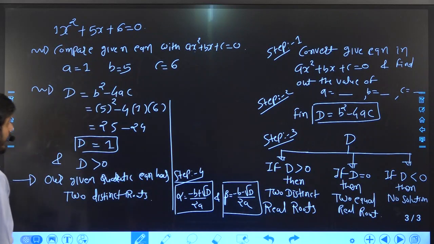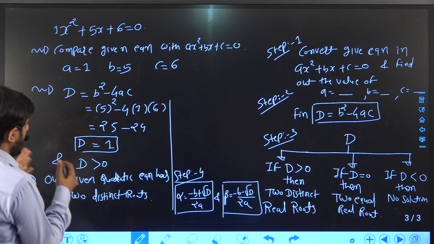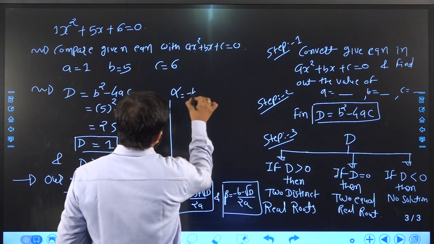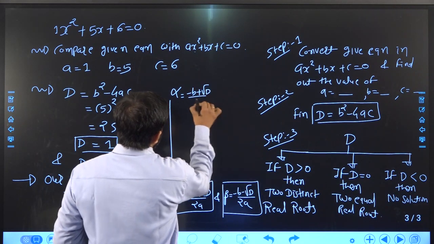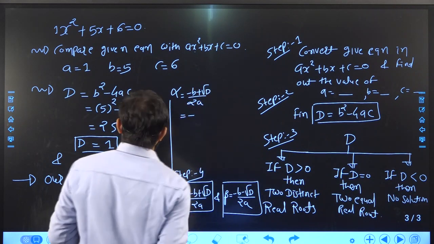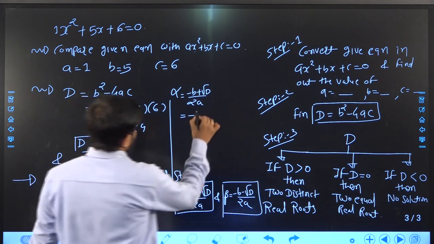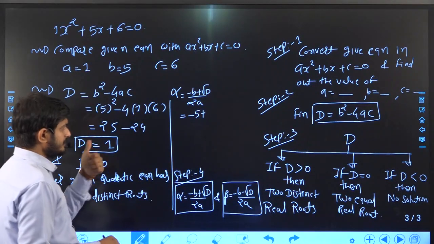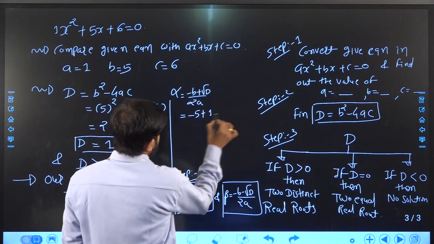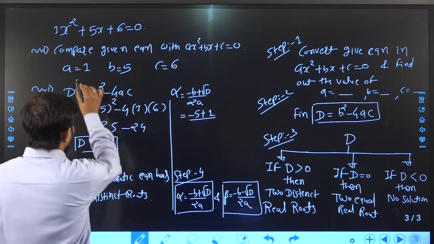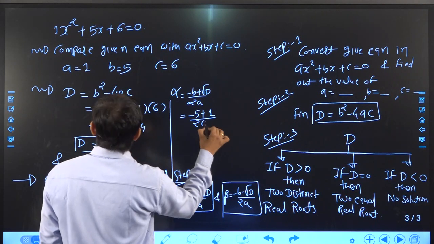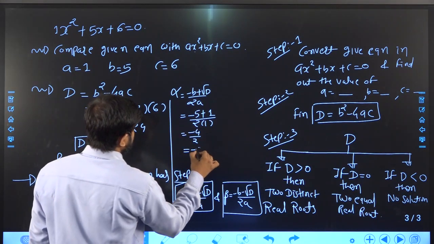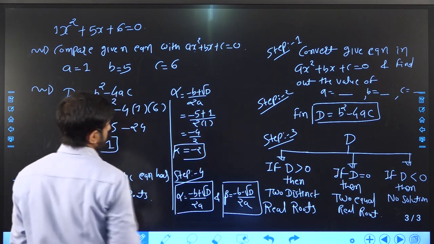So here I have all the things. Now I should apply only the formula. The first root is what? The first root is minus b plus root D upon 2a. What is b? b is 5, plus root D. D is 1, so root of D is also 1, upon 2a. 2a means 2 into 1. So ultimately this is minus 4 by 2. So minus 2 is our first solution.